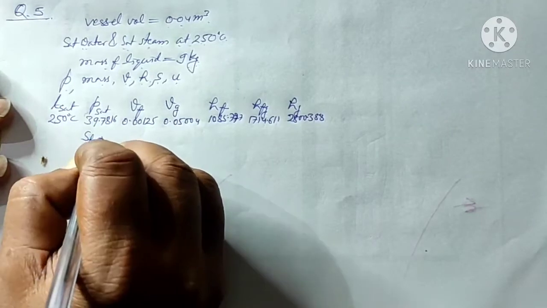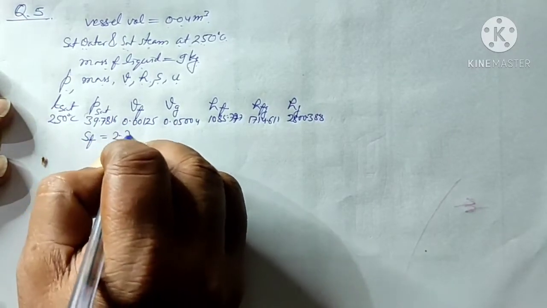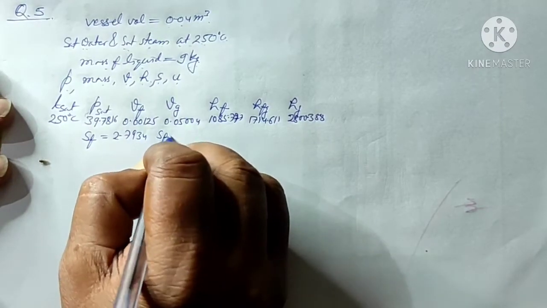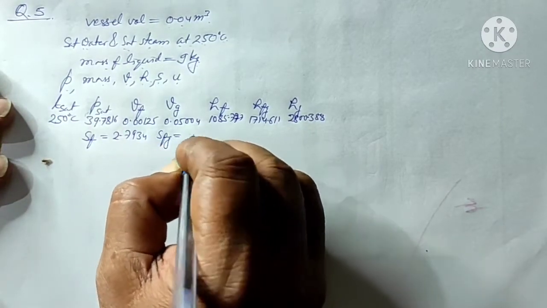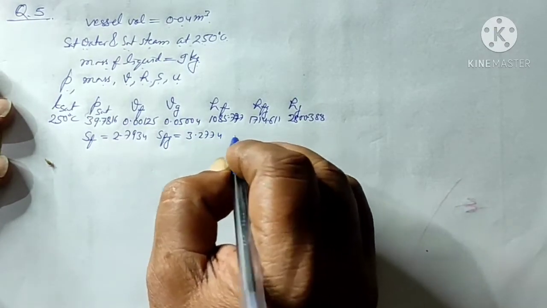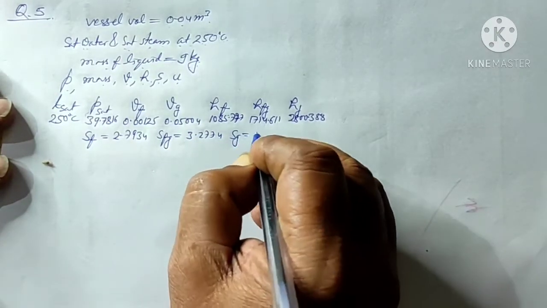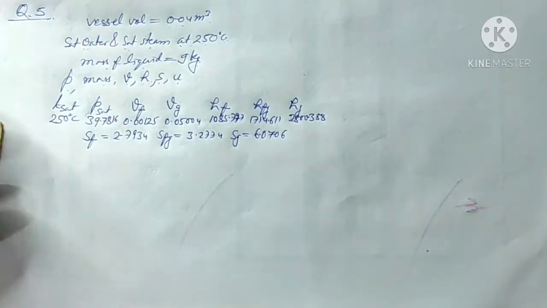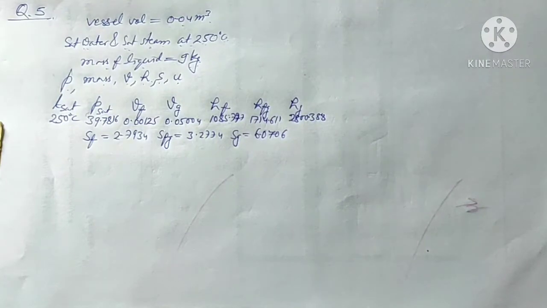SF is 2.7934, SFG is 3.2774 and SG is 6.0706. So this data we had written down from the steam table.